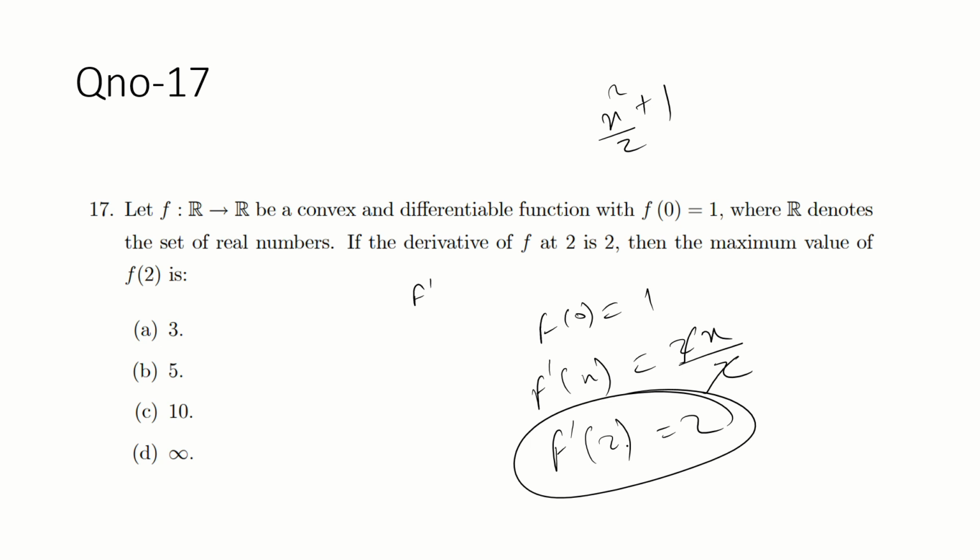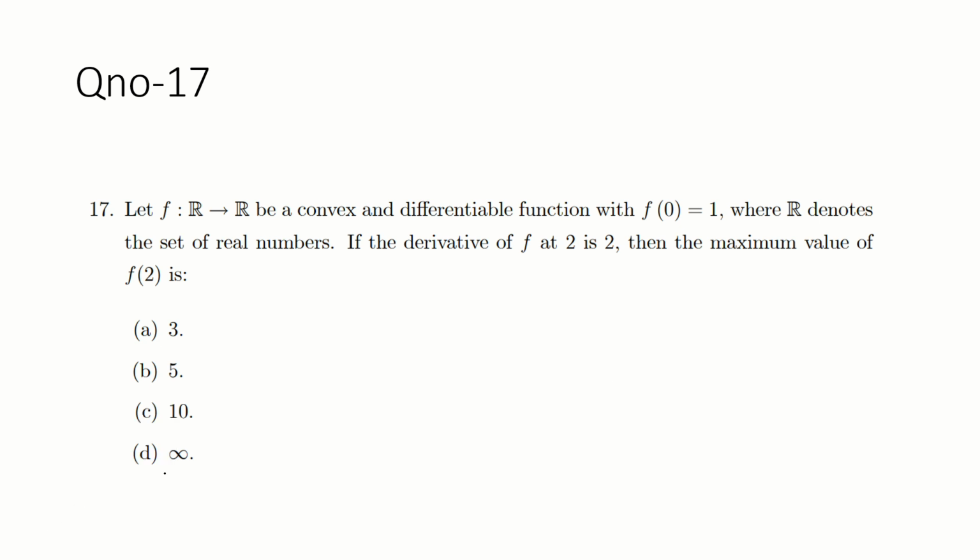This is also a possible case because it satisfies both f0 and f dash. So if you take f of 2, it would be 2 to the 4 by 2. Okay, let's see, there are two possible cases.